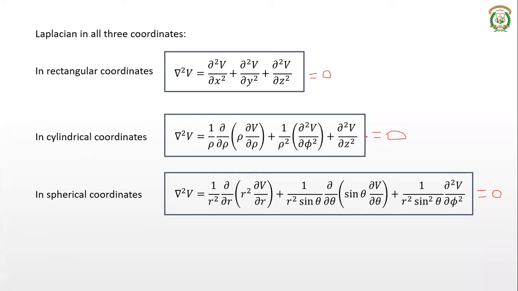One of the applications of these, we are going to see in one particular theorem, that is the uniqueness theorem. This is another important topic in this chapter. What we have seen is Laplace's equation, del square V is equal to 0. This del square V is actually a second order partial differential equation. Whenever we have a second order differential equation, it should have two solutions, right? A second order differential equation has two solutions.